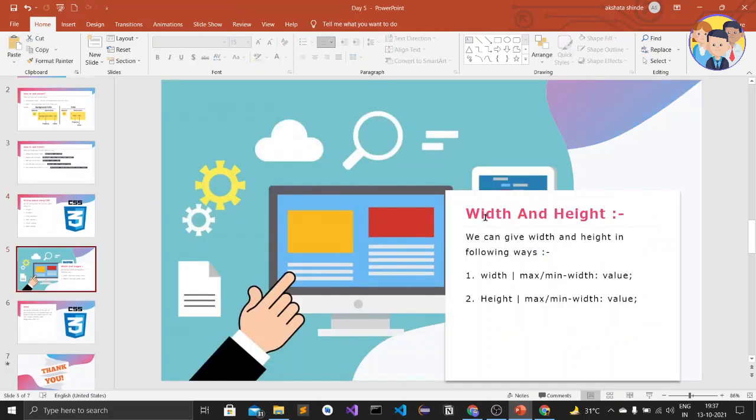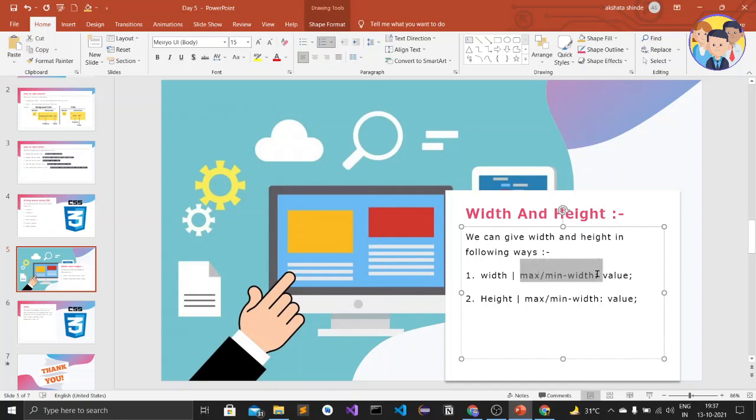So next one is width and height, giving width and height. So there are two ways. Okay, so the first one is giving width, means giving the simple width, normal width, or we can say giving maximum or minimum width. Okay, so maximum width means we give that the maximum width should be this much. Okay, and the minimum width is the thing that doesn't collapse below the given value.